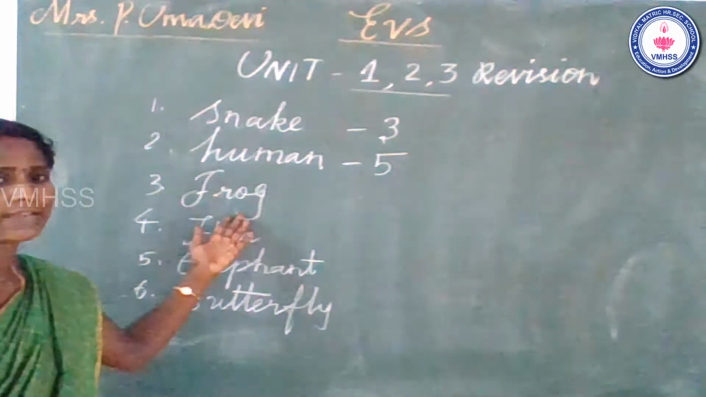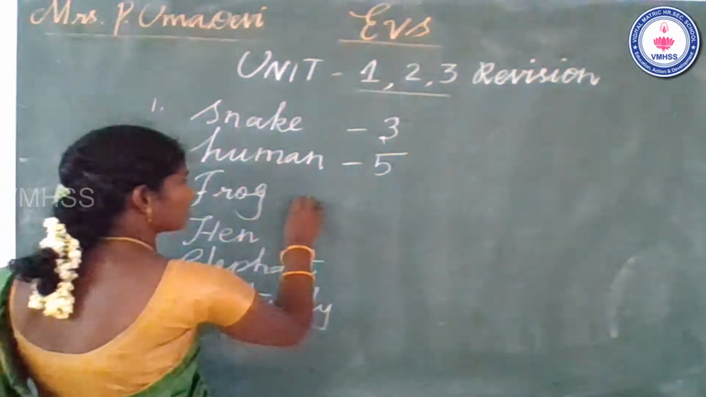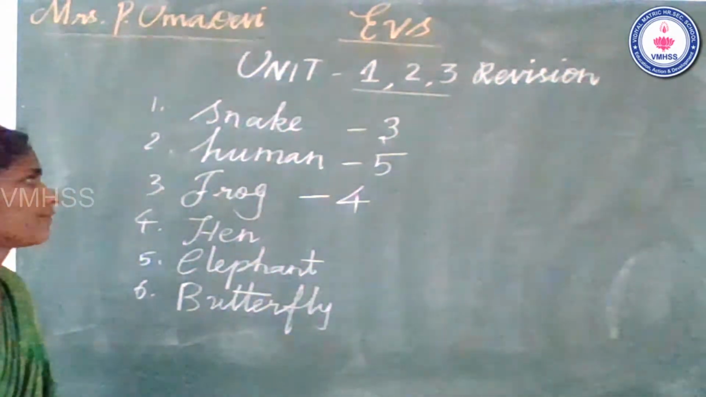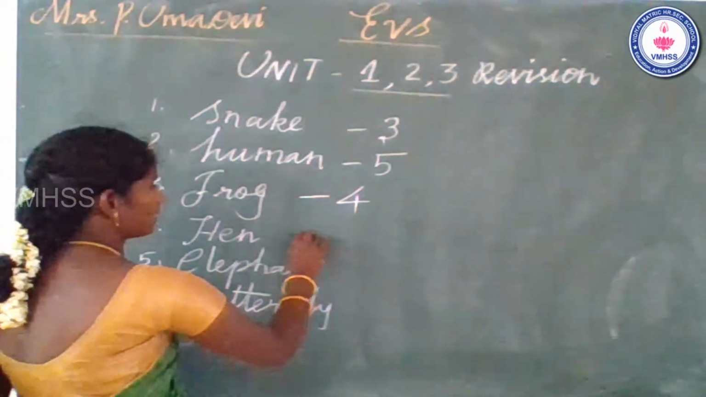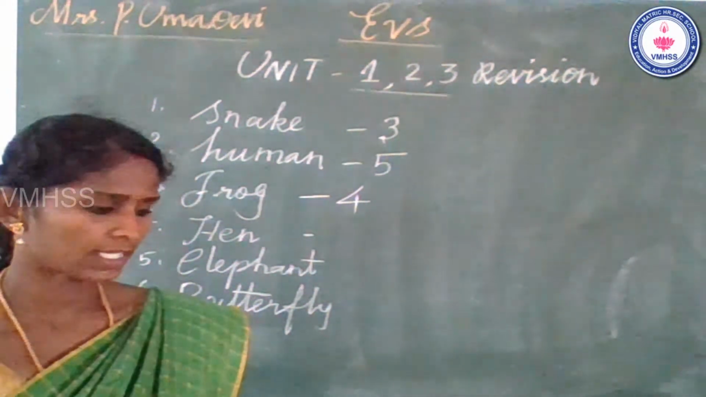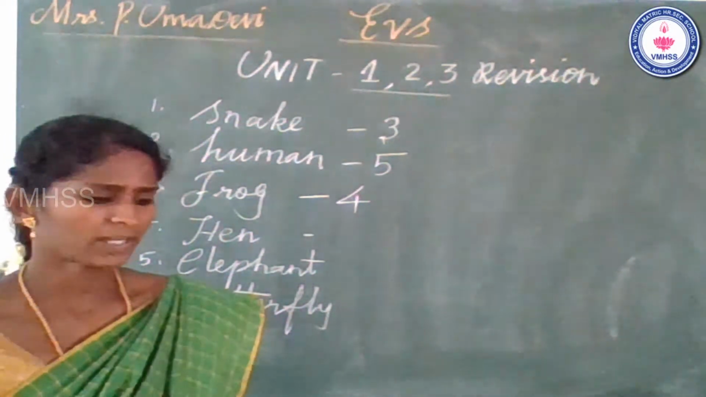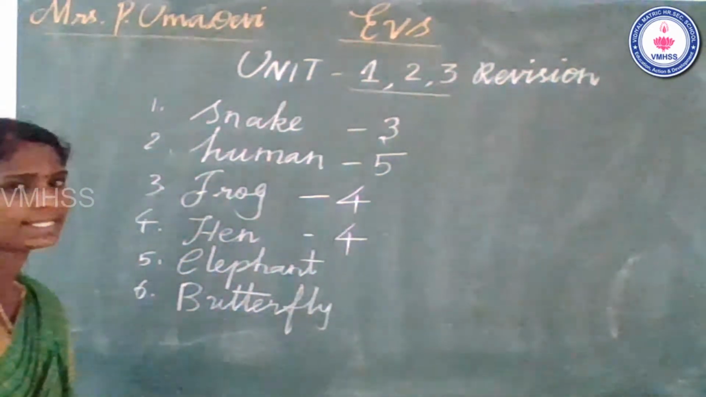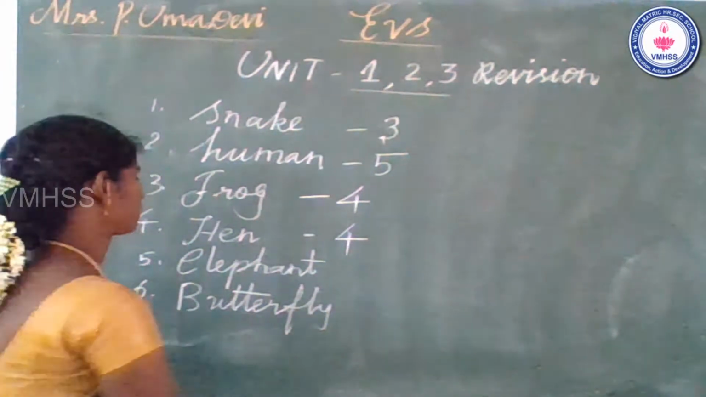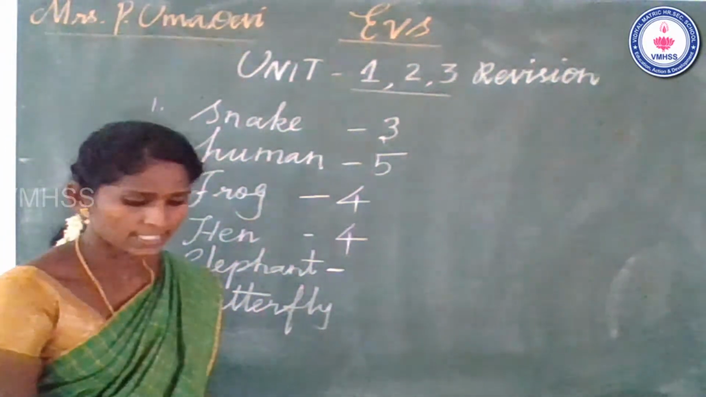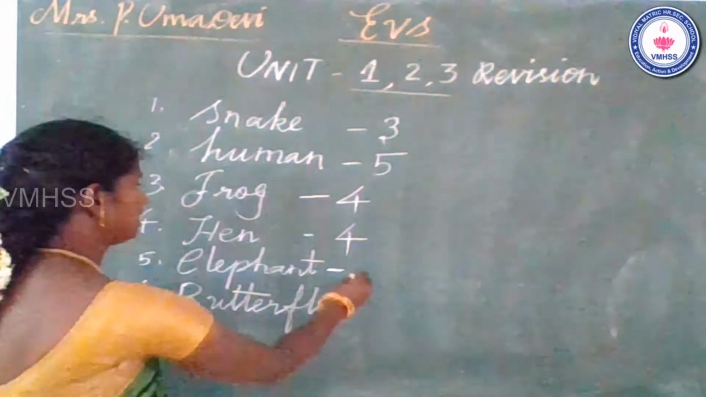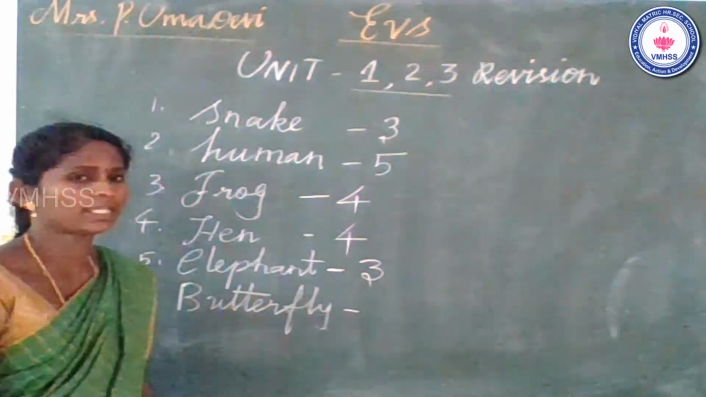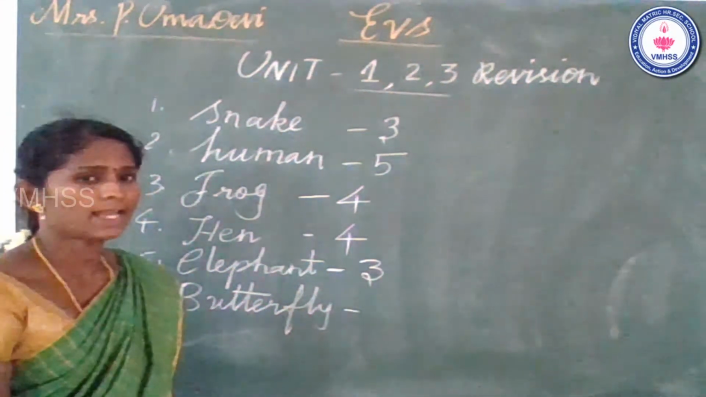Third one, frog's life cycle. How many stages totally? Yes, very good. There are 4 stages in a frog's life cycle. Then fourth one, hen's life cycle. How many stages in a hen's life cycle? You already learned, yes? There are 4 stages in a hen's life cycle. Then elephant life cycle. 3 stages. Very good. Last one, butterfly life cycle. How many stages in a butterfly life cycle?